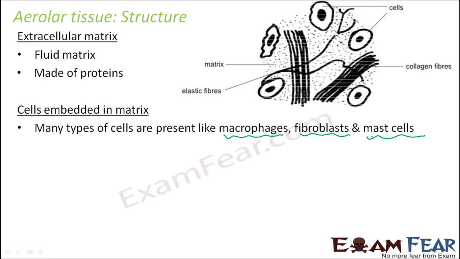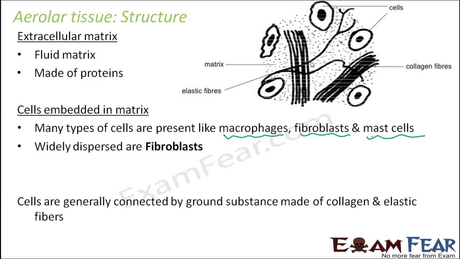So here in this picture you can actually see the cells. These are the cells which are present, and this is the matrix. So the matrix is fluid in nature. Widely dispersed are fibroblasts. That's what wide dispersion is expected here, because they are loosely connected. Cells are generally connected by ground substance made of collagen and elastic fibers. So here in the matrix part, it is made up of proteins, but fibers are also present, and those fibers are mostly collagen fibers and elastic fibers. And because of their presence, this type of tissue provides a lot of flexibility.